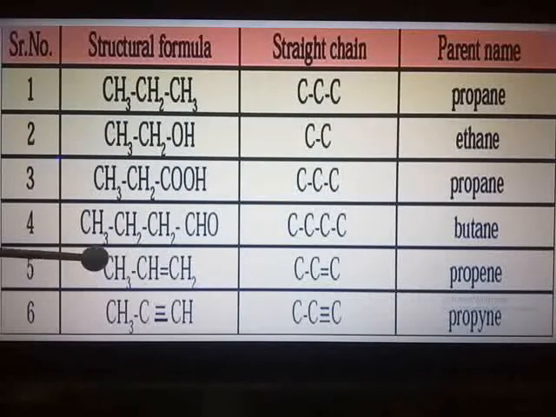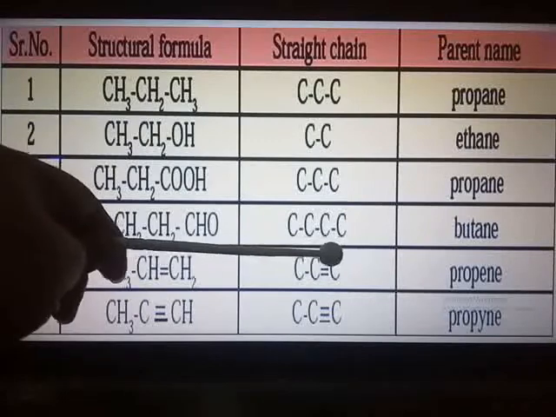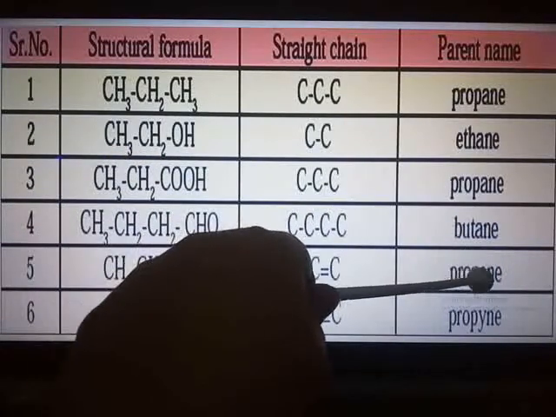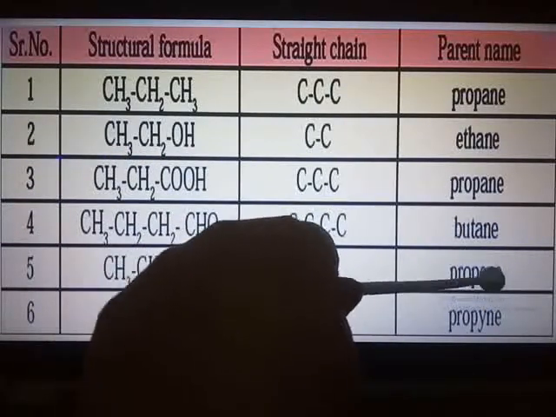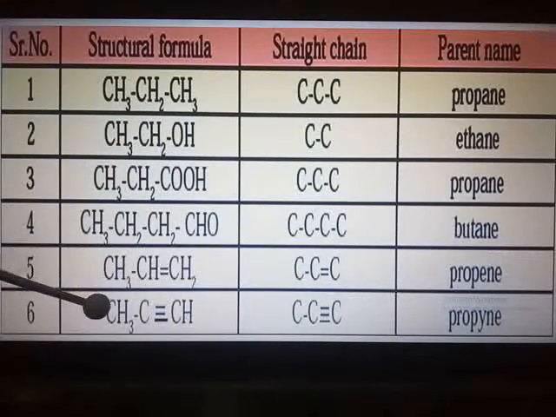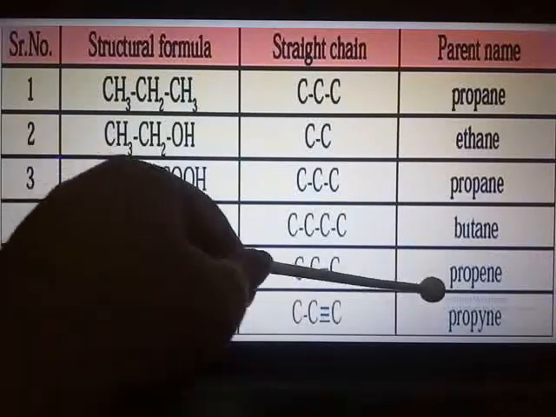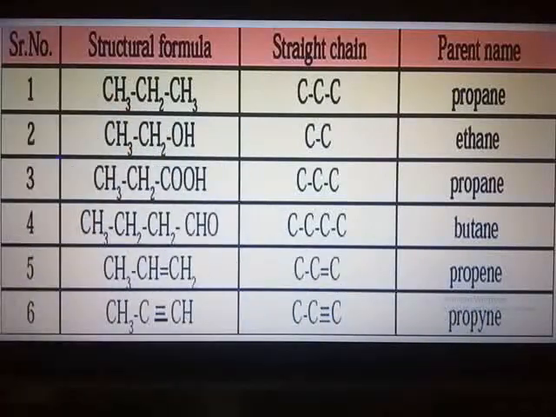Here be careful. 3 carbon atoms means propane. But here you can see a double bond between 2 carbon atoms. So ane is changed to ene. So propene. In the last case, again you can see 3 carbon atoms, so surely it is propane. But a triple bond is seen, so that ane becomes yne, propyne. So for the first step you have understood along with the example.